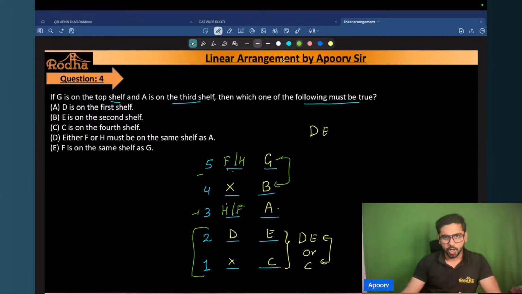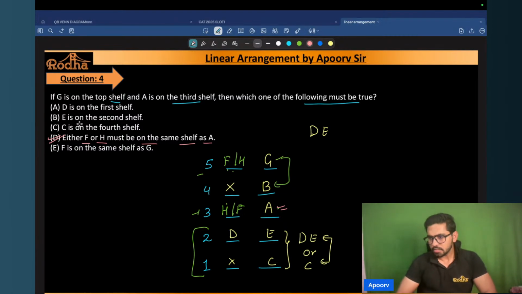Now, as per the options, if you read carefully, option D tells me either F or H must be on the same shelf as A. So that is a true statement, right? So this is definitely true. So my answer is option D here. I don't need to check the other options. Any doubts, any one of you? Anybody has any doubts so far? No? Sure? Okay, great. Let's move to the next one.